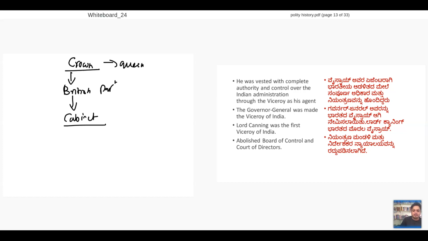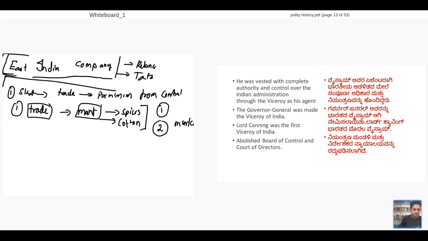In this Cabinet, there will be a Secretary of State. This Secretary of State will have 15 members. Of these 15 members, 7 will be from the East India Company's Court and 8 will be selected by the Crown. So a new setup in Britain came in. That's why we call it British Crown rule.